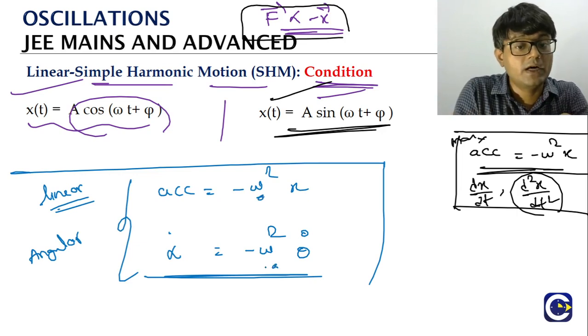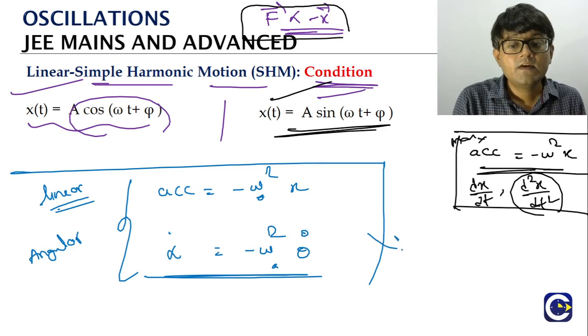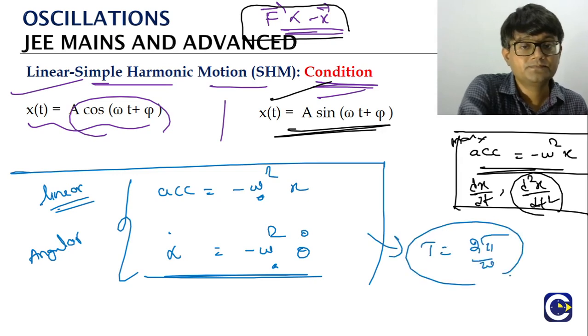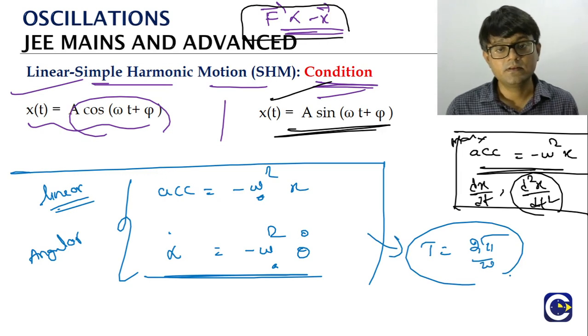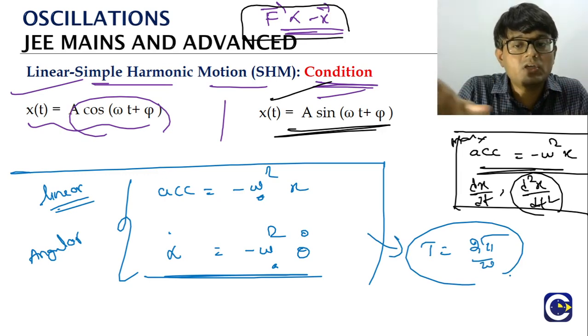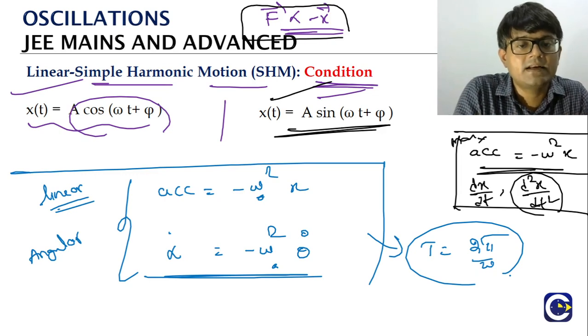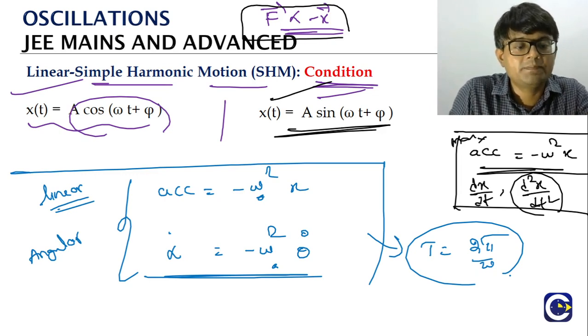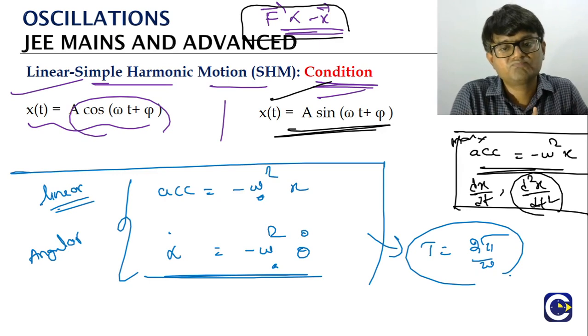Now, this standard equation will also help us in finding the period value. Why? Because if we get omega from here, we can find the period. What is the period value? 2 pi by omega. So this is about the condition of an SHM, or we can call it the standard relation for the SHM, both the linear part as well as the angular part.